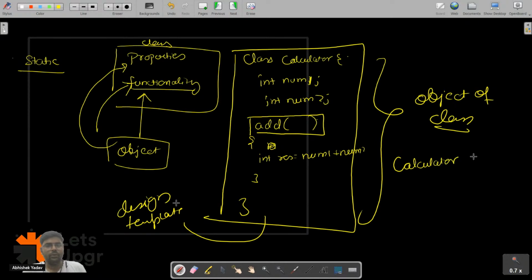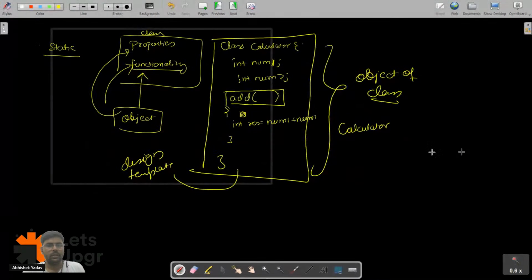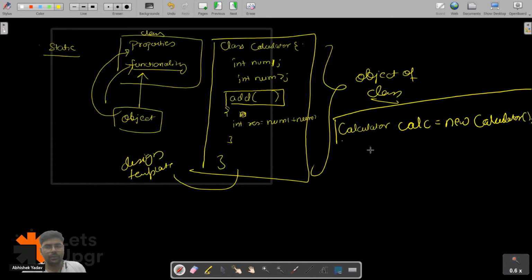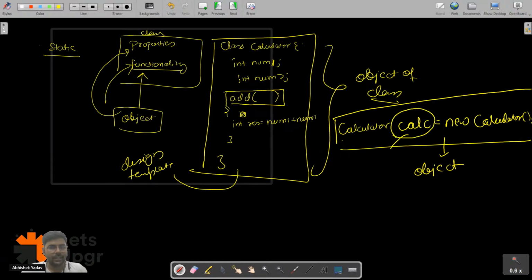After that, I write the reference variable, let's assume it is Kelsey, and then new Calculator, like this. I will talk about this syntax in the future. So this is a way to create an object in Java, and with the help of the reference variable Kelsey, I will be able to access these functionalities and properties.